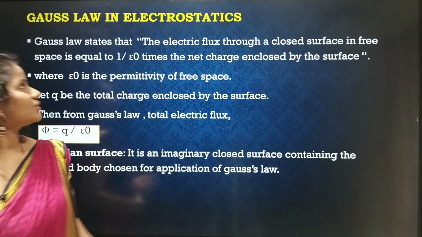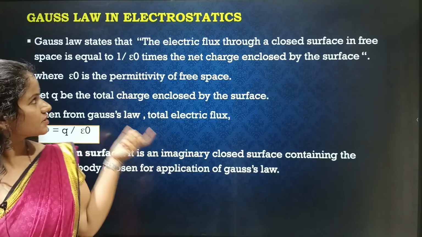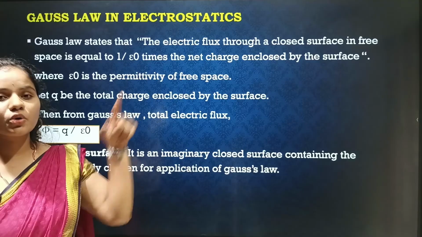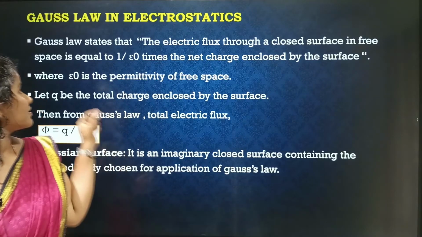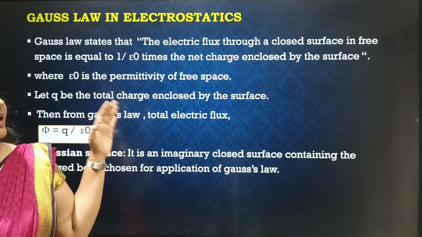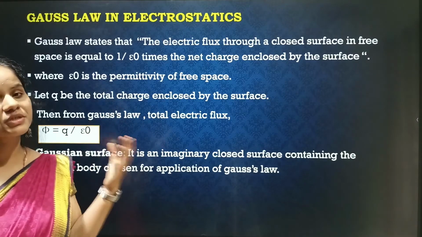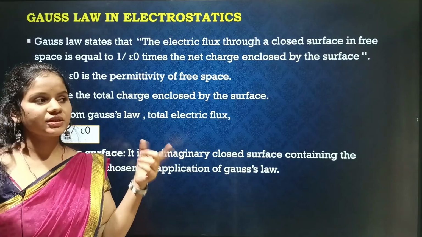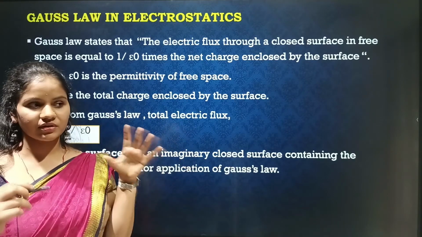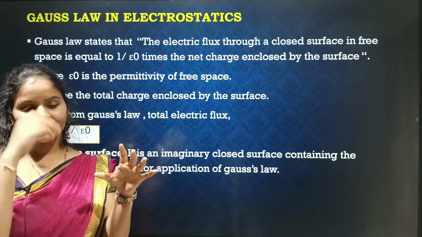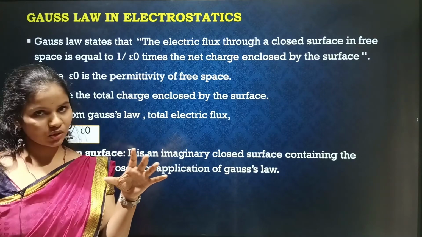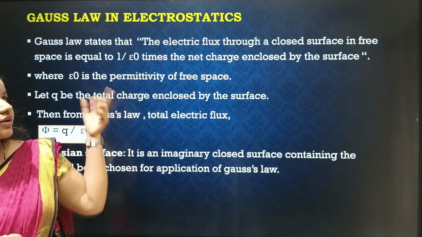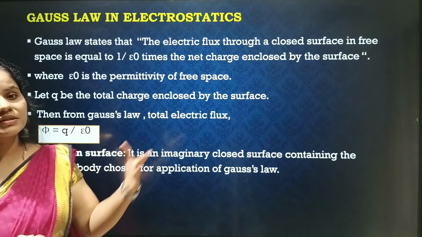So we'll see the very important law in electrostatics, that is Gauss law. According to Gauss law, electric flux through a closed surface in free space will be equal to 1 by epsilon naught times the total charge enclosed by the surface. Here, you just consider a case of Gaussian surface. A Gaussian surface is nothing but an imaginary closed surface. So electric flux through a closed surface will be equal to 1 by epsilon naught times the total charge enclosed